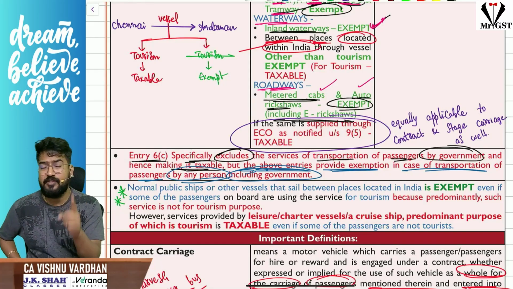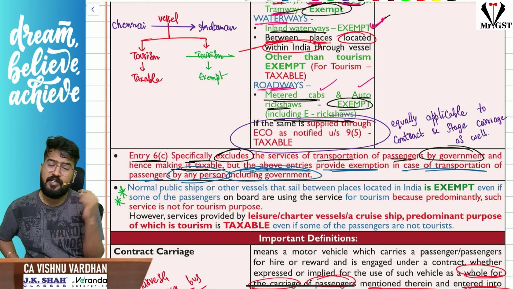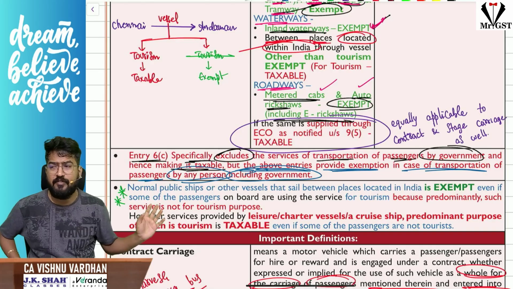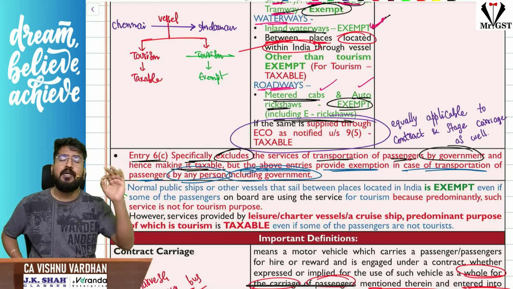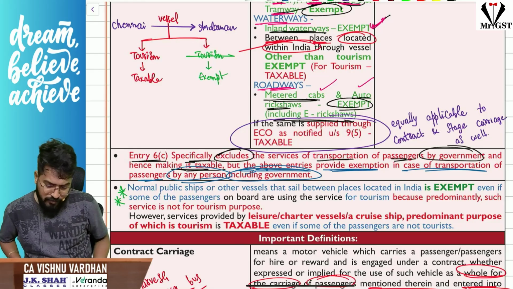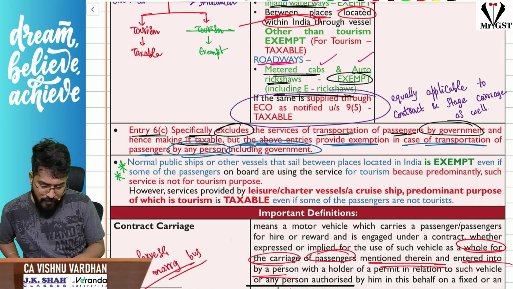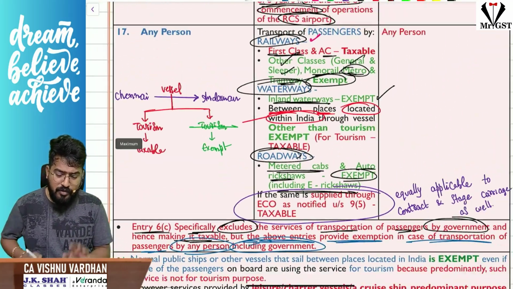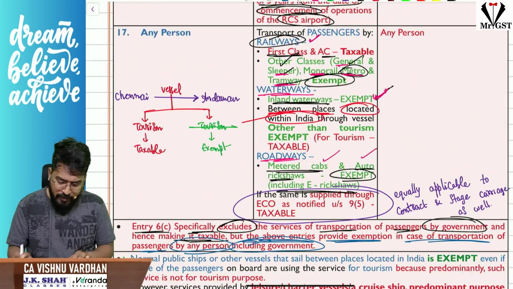I repeat, we have seen transportation of goods and passengers taxable in government related services. Here in this entry specifically, we are giving exemption for everybody, whether you are a government or a private person. If you are satisfying these conditions, it is exempt for you. Next, why you are traveling in that vessel, for tourism purpose or not, that doesn't matter. Why that is being operated is what is important, guys.